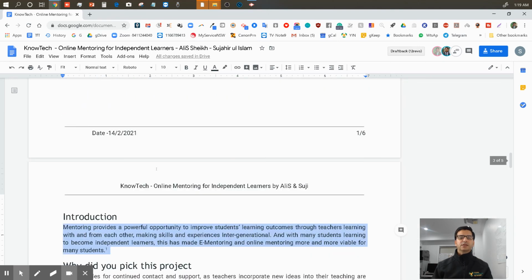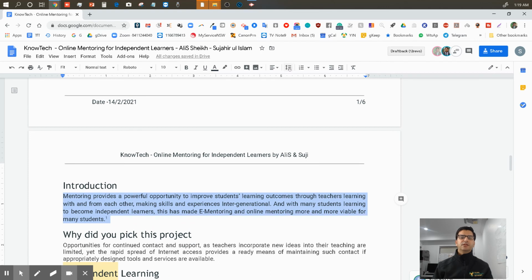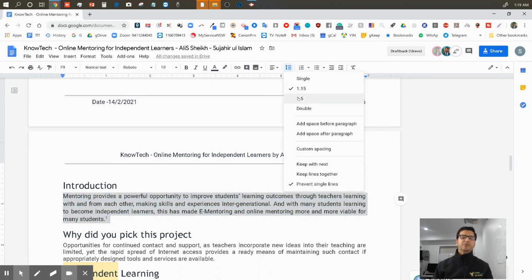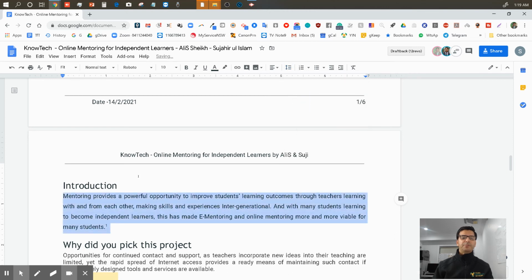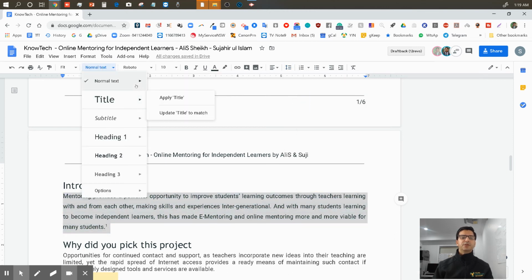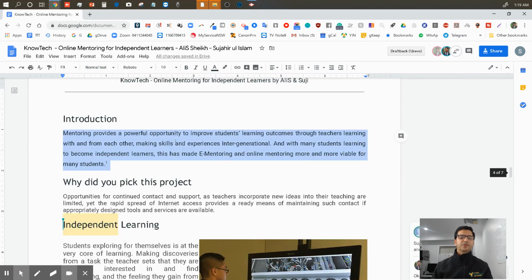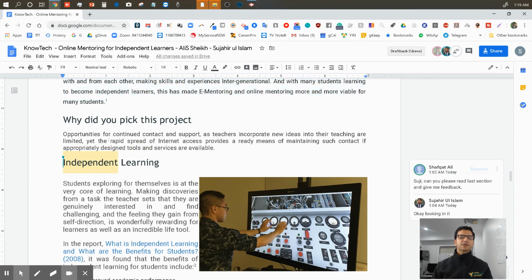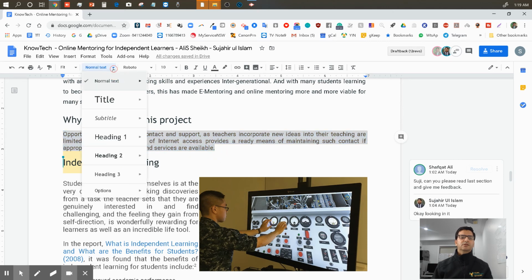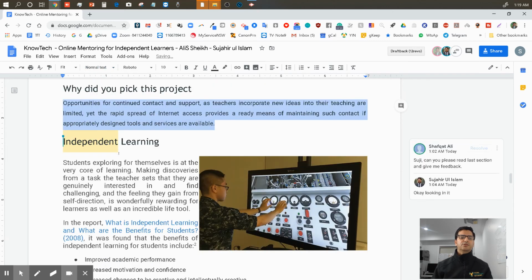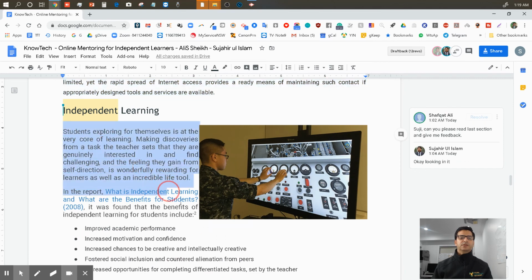And similarly, if I want to increase the line spacing from here, teacher says 1.5, a double, because he wants to give feedback after printing it. That's his preference. I can make 1.5. It only happened to this one, but when I say to it, please update normal text, it'll do automatically to all of this. Can you see that? Oops, we need to reapply, don't we? So if I do that, it's doing it, but it's not doing automatically. So this is not good.